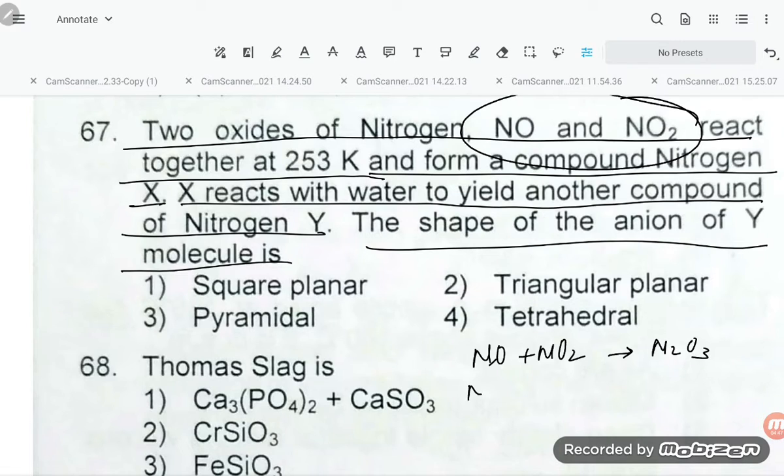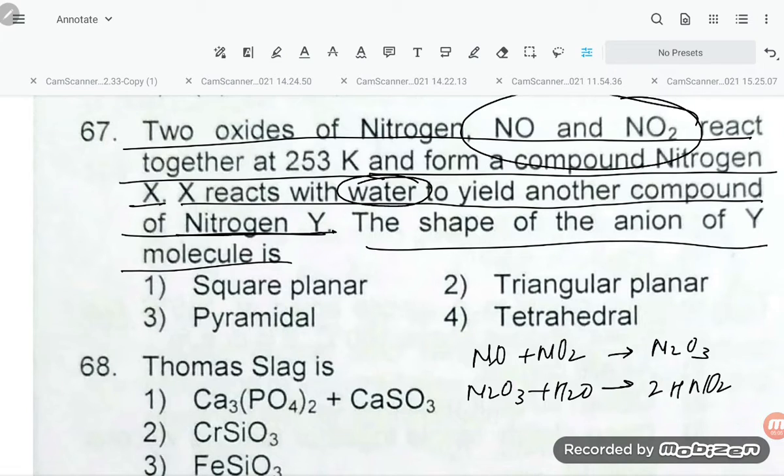This N2O3 reacts with water to give another compound, nitrous acid, 2HNO2.